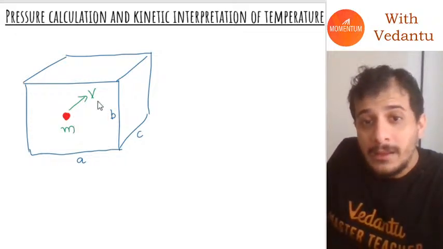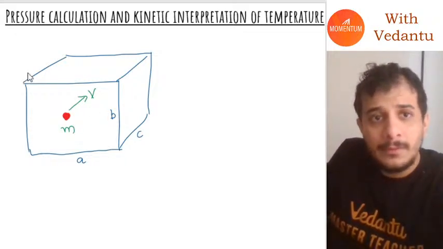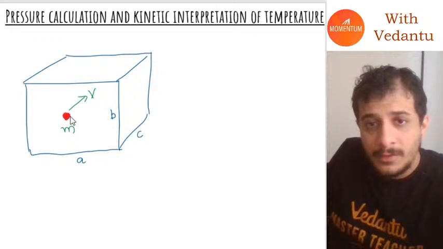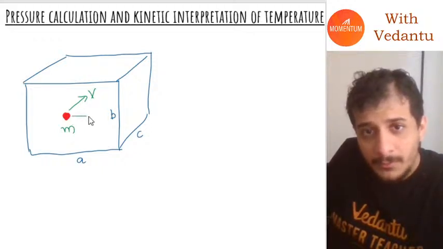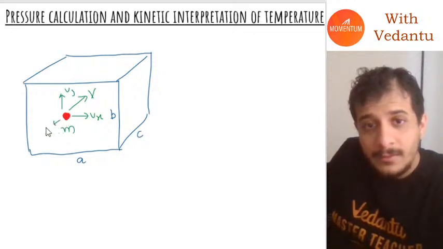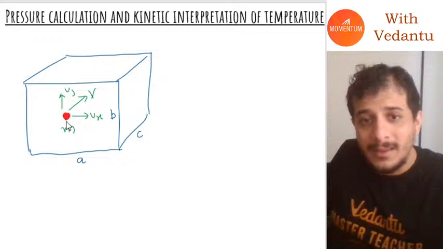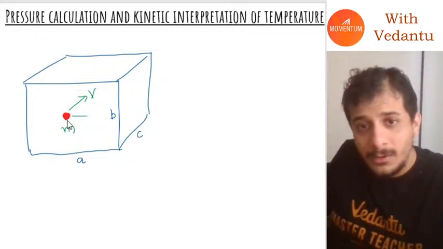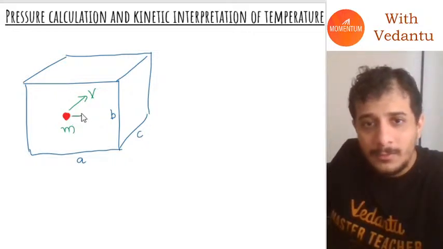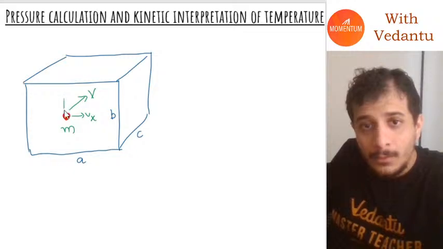Now, since it is moving in a random direction with random velocity, it will have three components of velocity: in the x direction, the y direction, and the z direction as well. Vx, Vy, Vz.